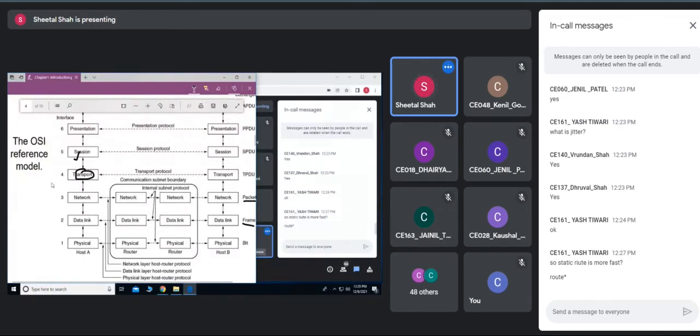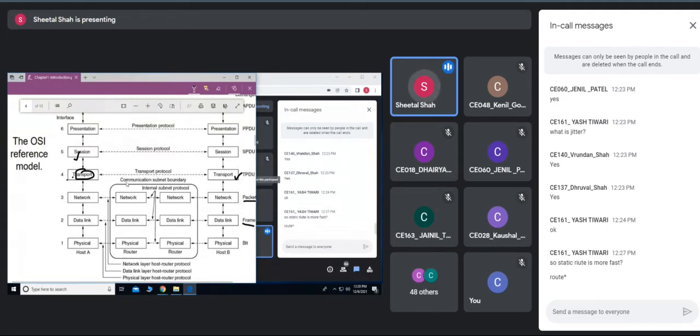As we know, true end-to-end communication is carried out between one transport layer and the other transport layer, and it has to ensure that the communication is error free. Suppose a number of processes are running between two systems. It is the function of the transport layer to deliver the appropriate message to the transport protocol of this particular host B.